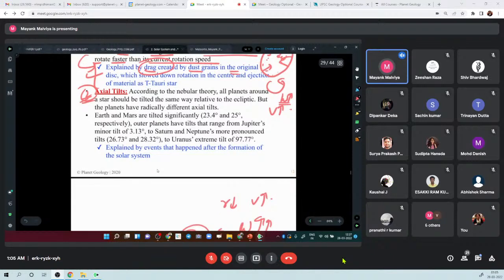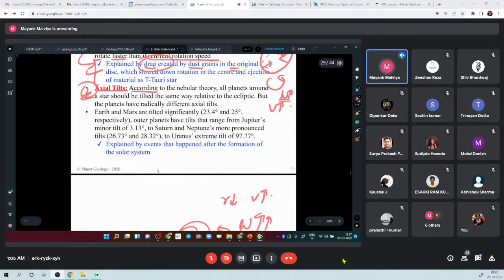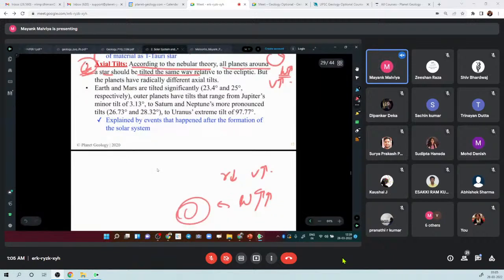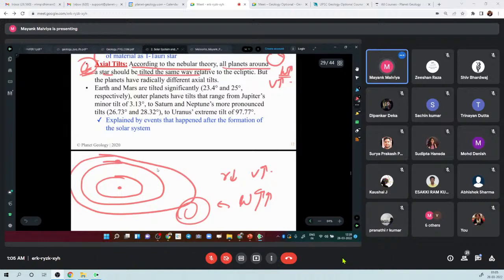What is axial tilt? According to the nebular hypothesis, all planets around a star should be tilted in almost the same way, right, relative to the ecliptic path. What is the ecliptic path? This is the sun, and all the planets revolve around the sun in an elliptical path, right? So all these planets should have the same axial tilt.